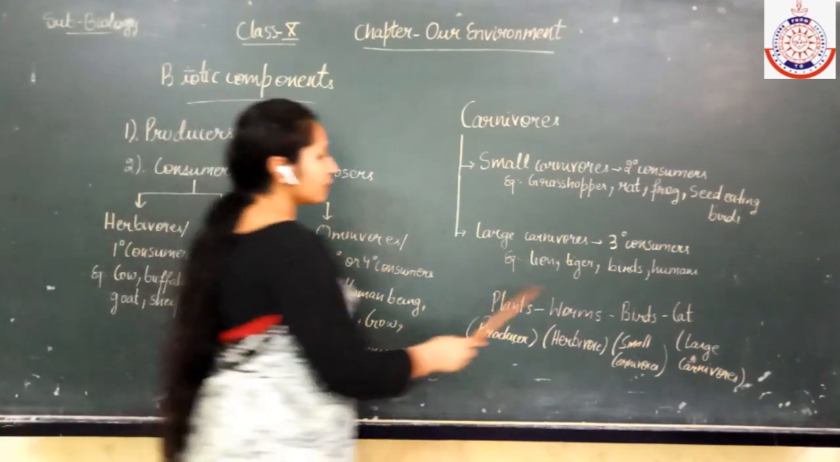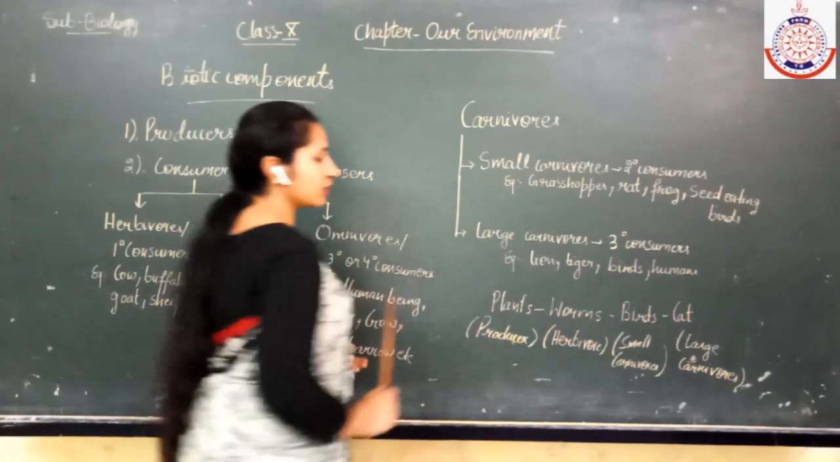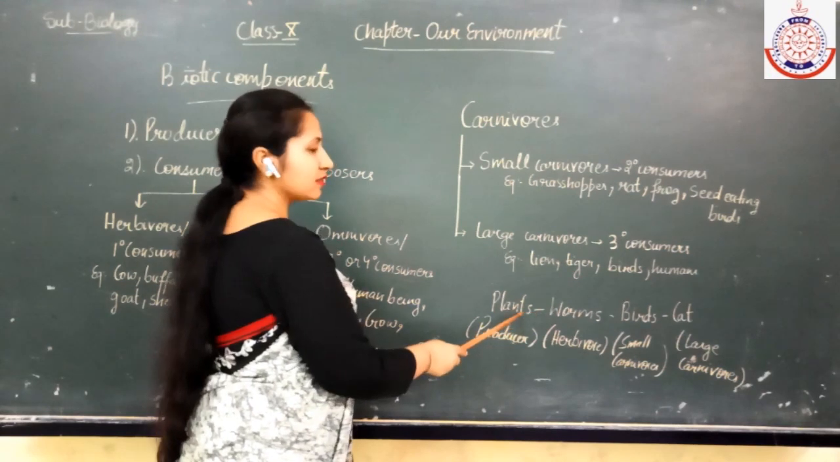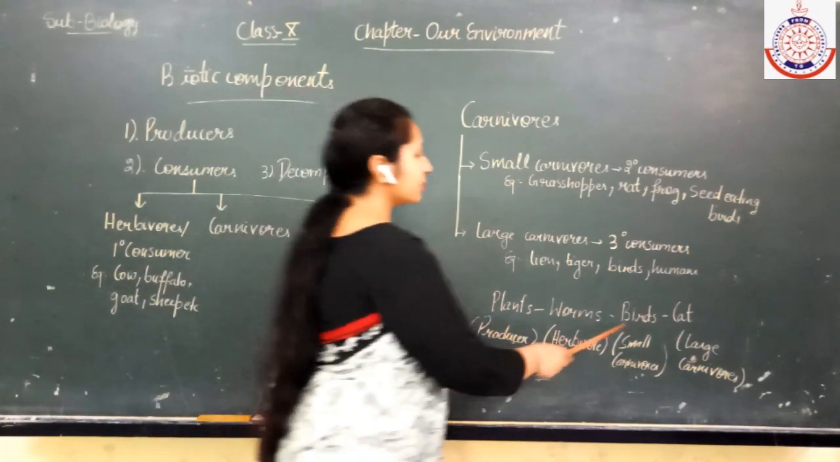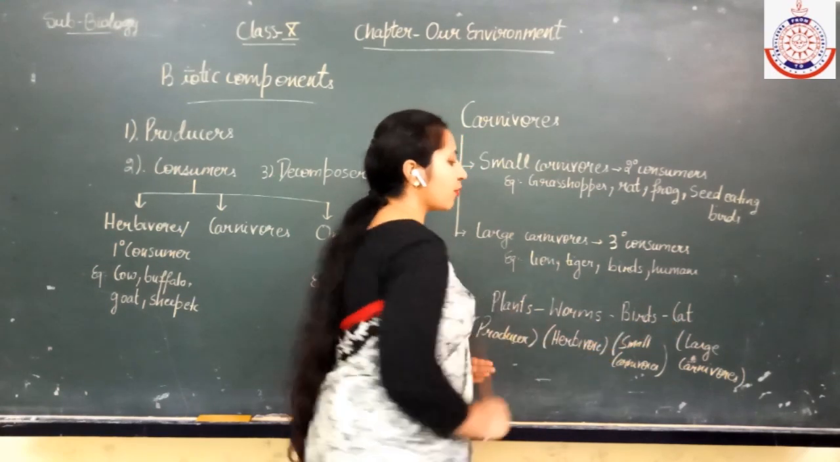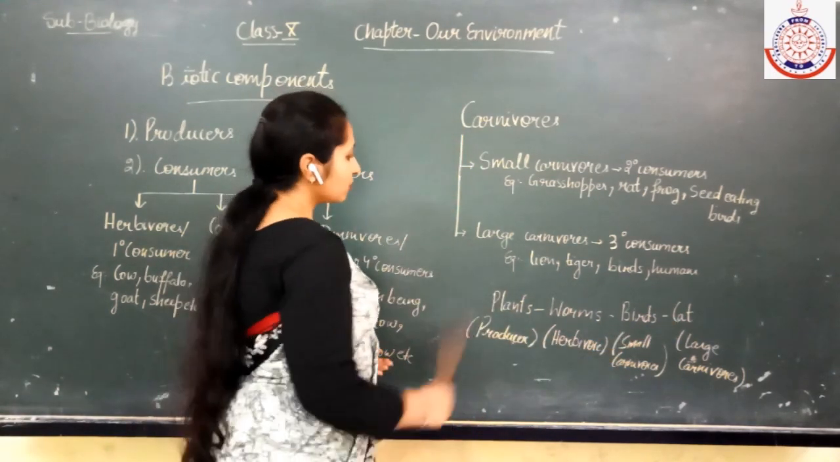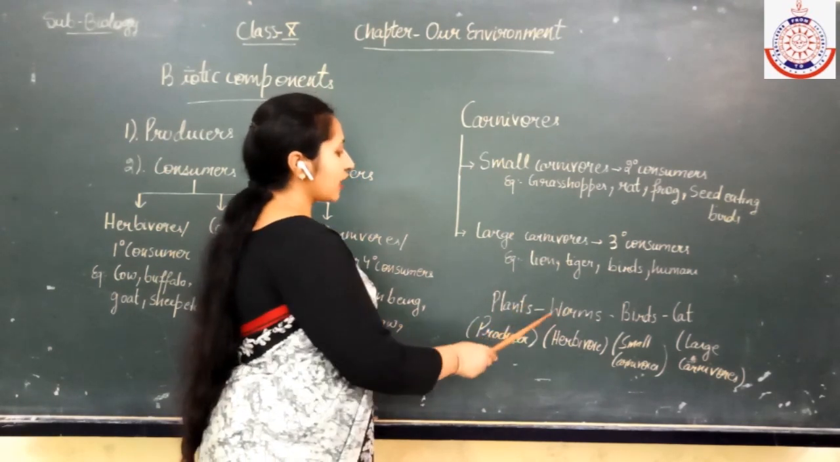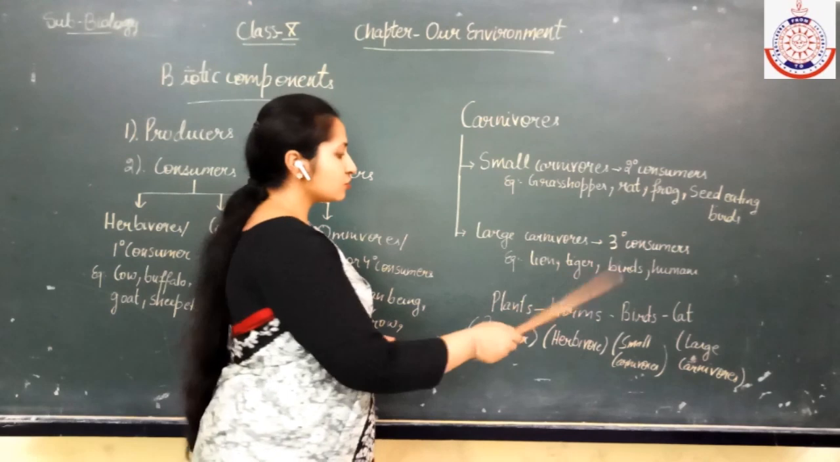Now here I have written one food chain. The plants, then the worms, they depend upon the plants for their food. Then the birds, they depend upon the worms, and the cat, it depends upon the birds. So here the transfer of energy takes place from one organism to the next and so on.